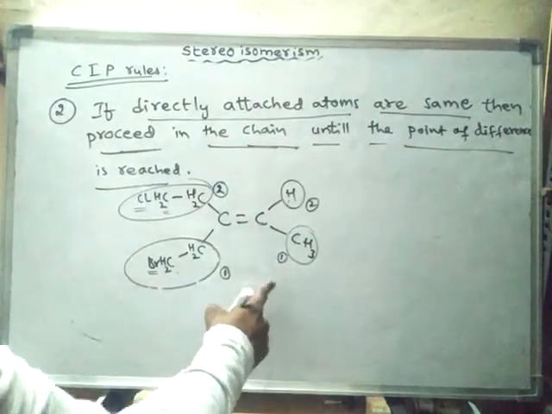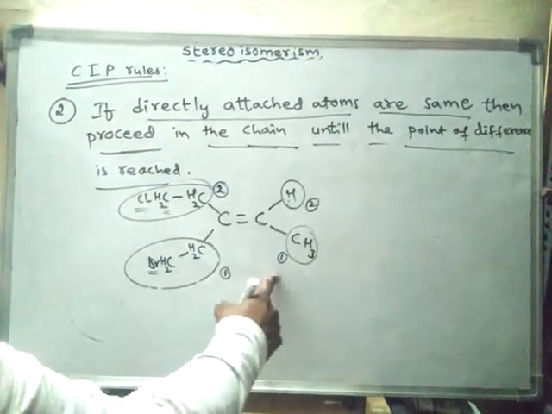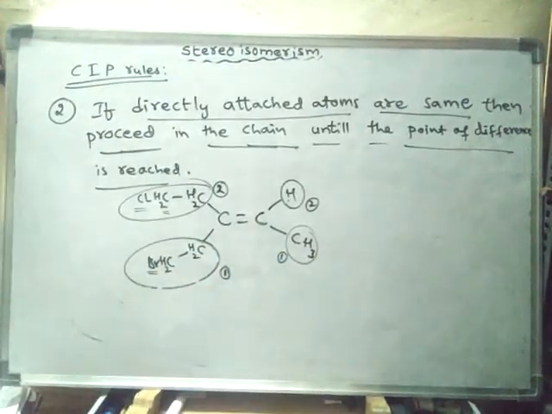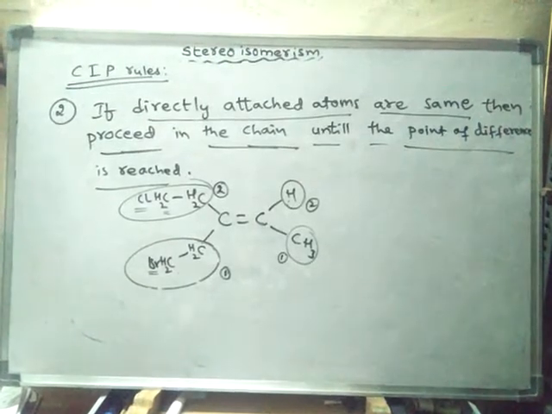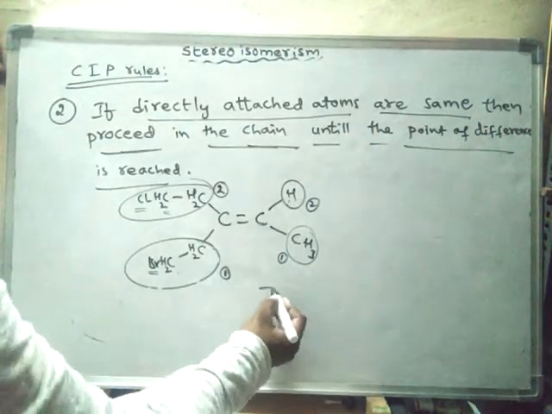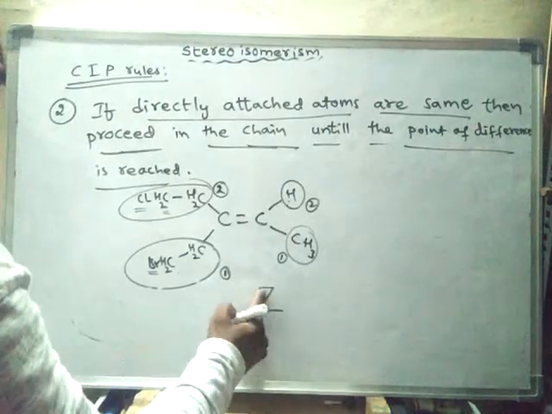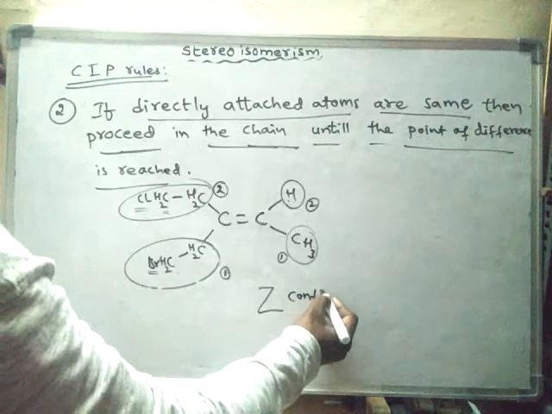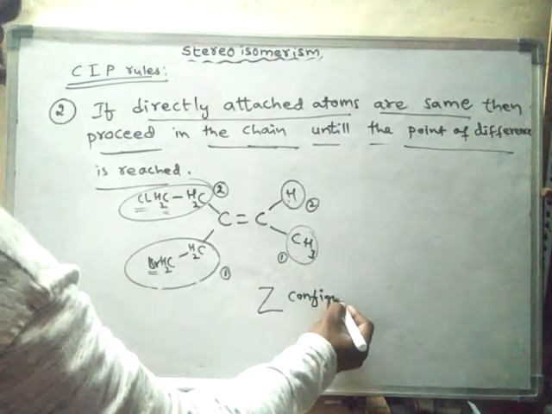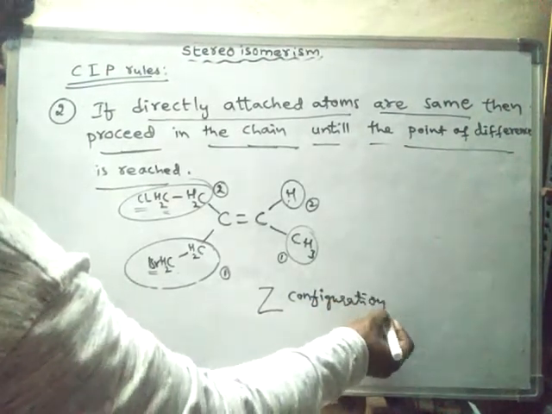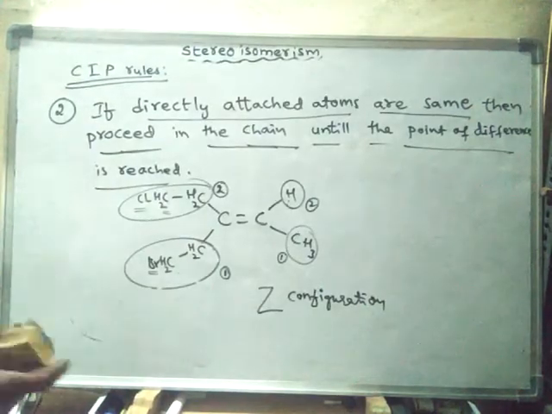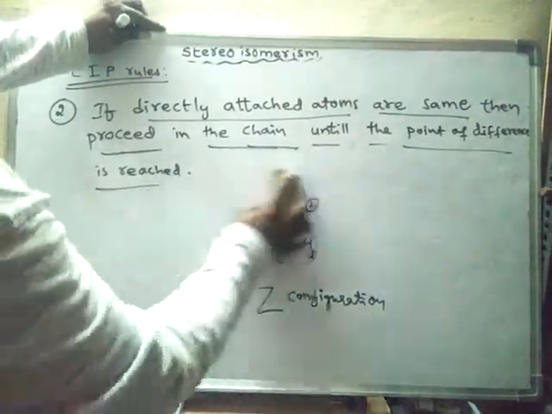Here the higher priority groups are present on the same side of the axis of the double bond. Hence such configuration is said to be Z configuration, or else Z isomer. Okay, another example we will see.